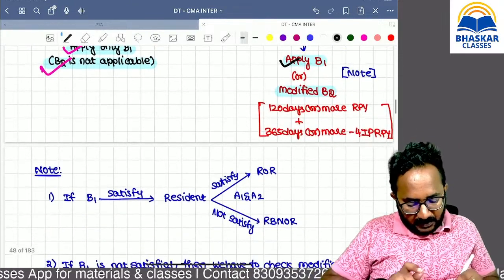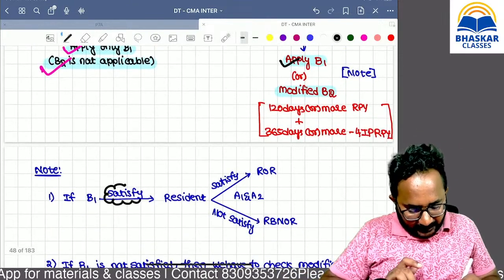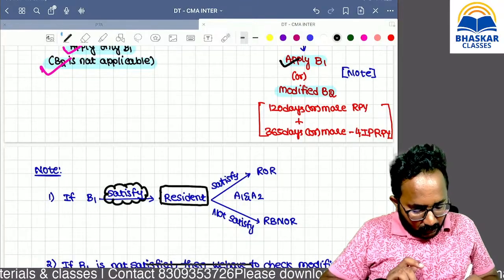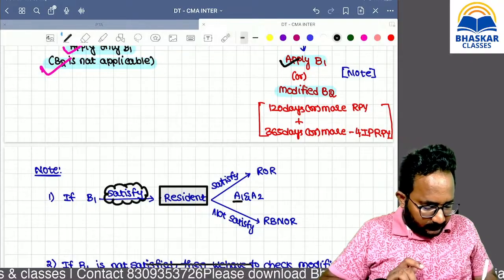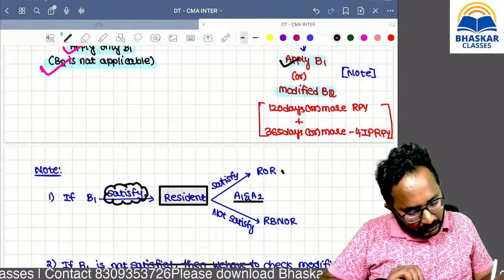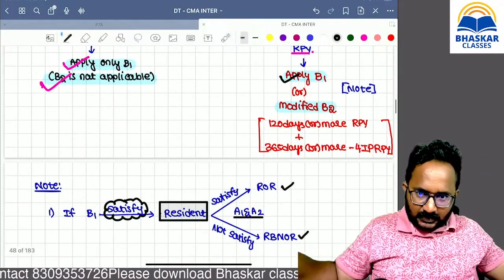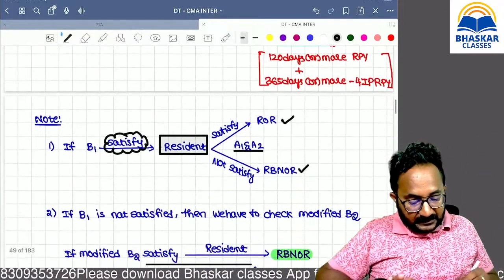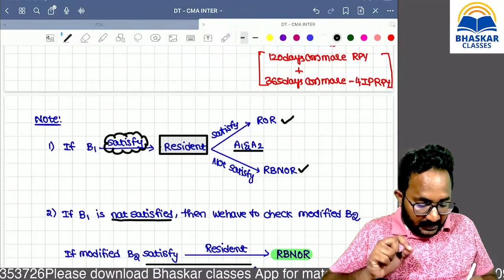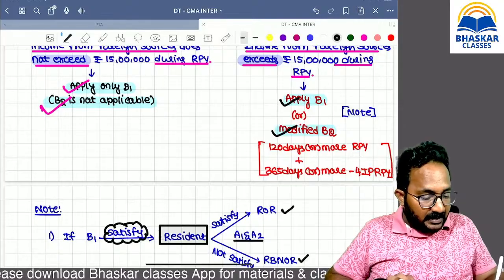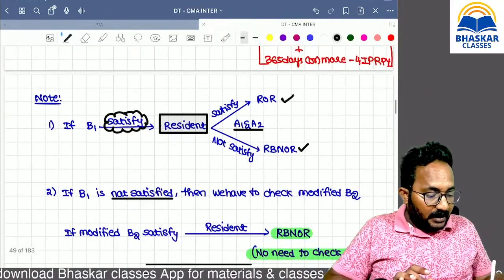Apply what? B1. If B1 is satisfied, then the answer is what? Resident. Then in order to find out the ordinary status, please check A1 and A2. Then you will get the answer. Sir, issue closed. If B1 is not satisfied, what is that? If basic condition 1 is not satisfied, then only please check the modified B2.